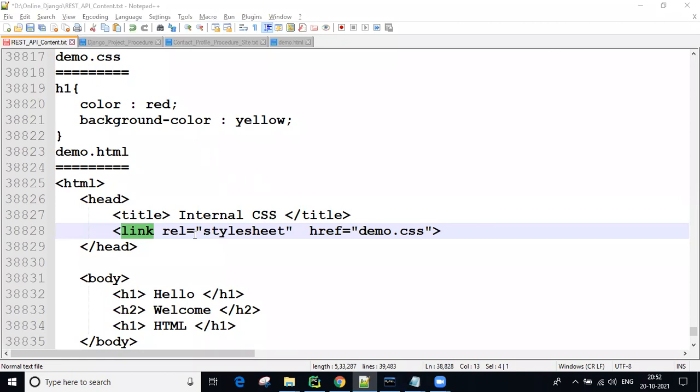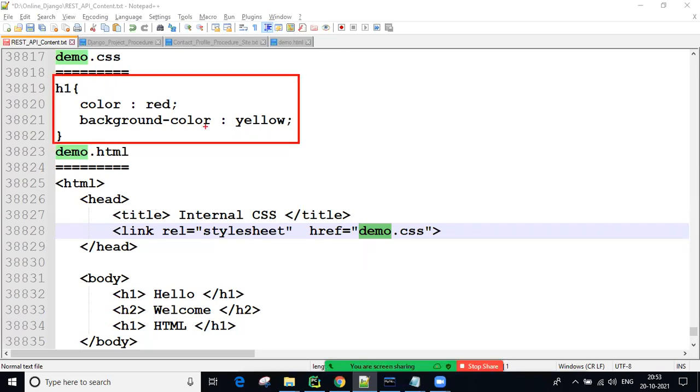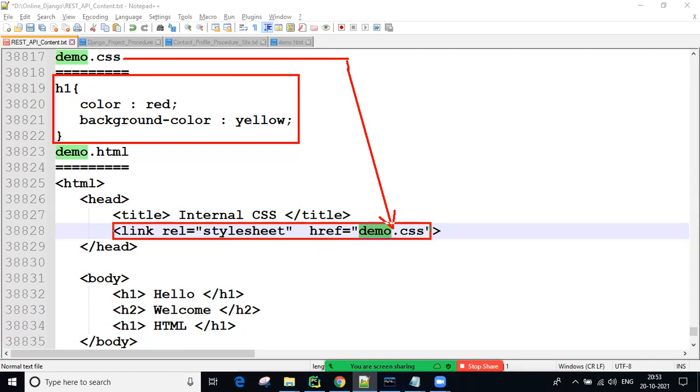So the full form of REL is relation, guys. Relation. Okay. This is a fixed value, and href means hyper reference. So our external CSS file link we are going to give. Now you can see all these are the external CSS we created separately. So this file link, guys, you are giving here. Now nothing but all these CSS are importing into the head section.